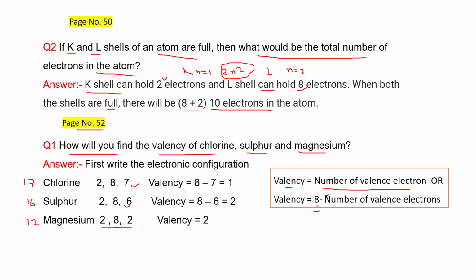Hence, in case of chlorine, valency is 8 minus 7, that is 1. In case of sulfur, valency is 8 minus 6, that is 2. And in case of magnesium, valency is 2.